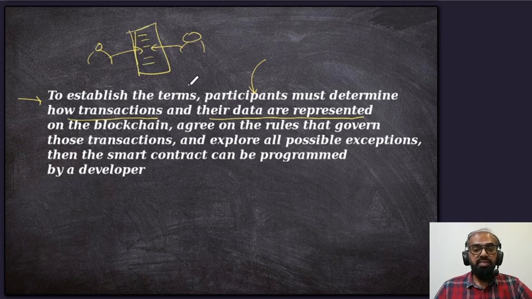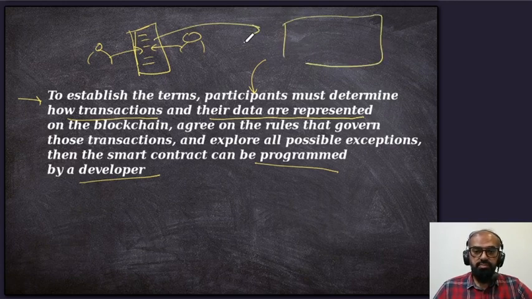And when we say the smart contract is built, what we mean is that it's programmed by the developer. So what happens is that this particular contract is programmed and then deployed on the chain, for example, on a blockchain. So this is the beauty of it. Once it's there, it can't be changed.